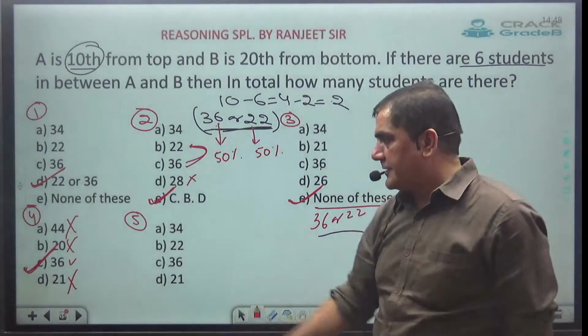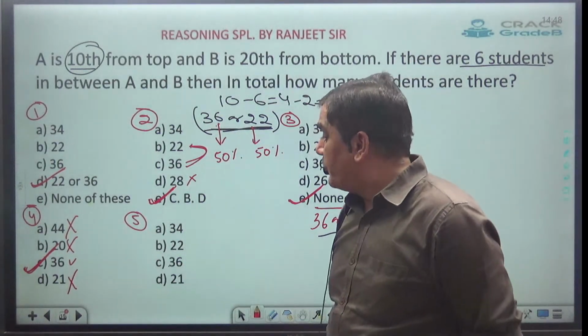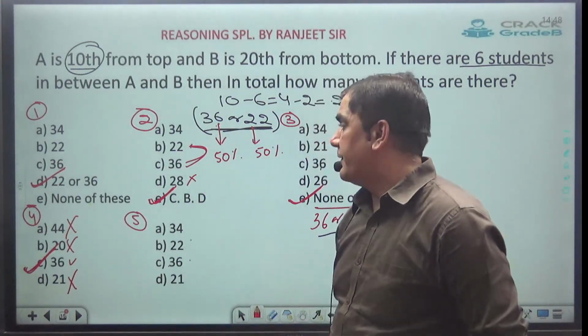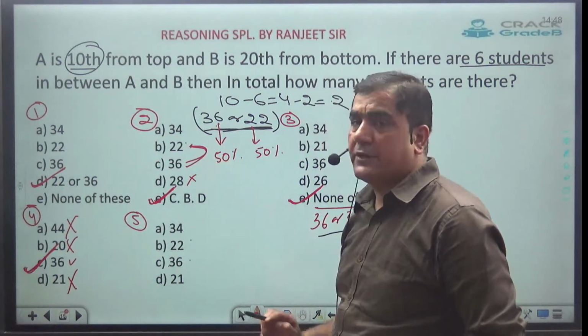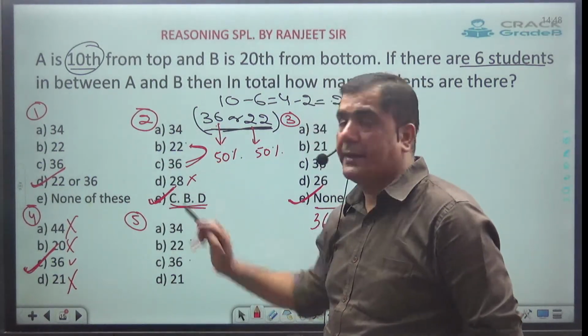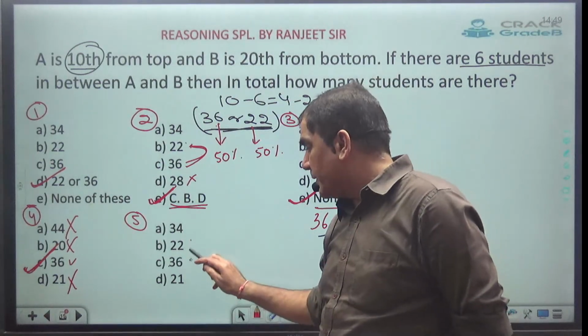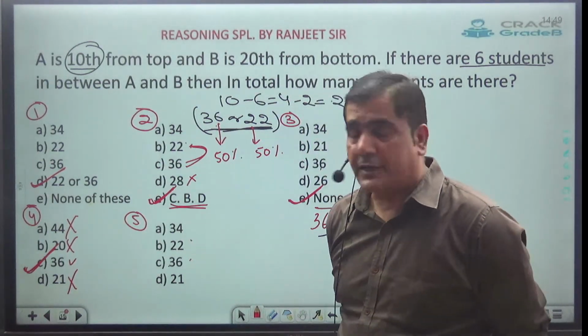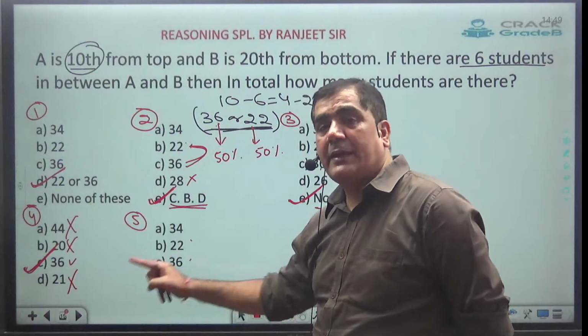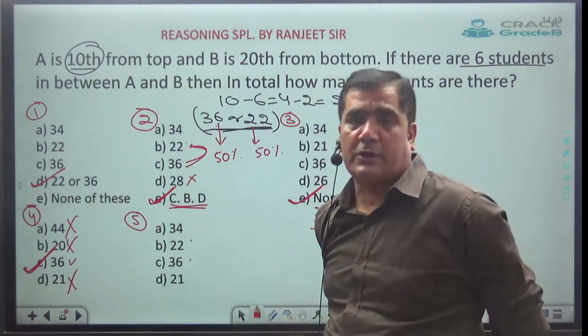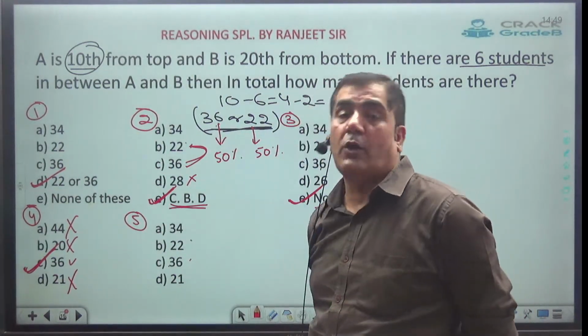Okay, case number 5. See here, if both the options are given, 36, 22 is given. Here also 36, 22 was given, but here CBD was given, so my answer was CBD. But let's assume if 36, 22 both are given in the option and data inadequate, CBD, none of these is not given, then in what case what?